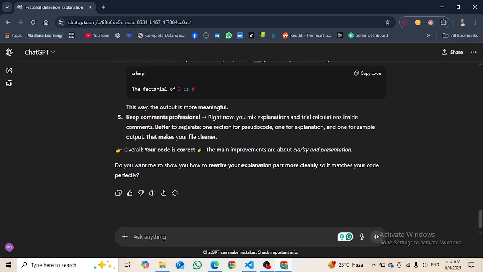Keep comments professional. Right now you mix explanation, trials, and calculation inside comments. Better to separate one section for pseudocode, one for explanation, and one for sample output. That makes your file cleaner. Your code is correct. The main improvements are about clarity and presentation.